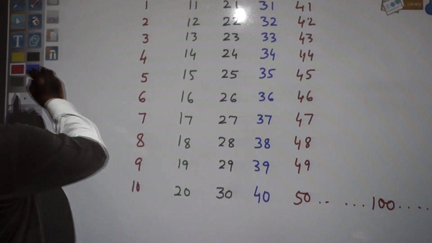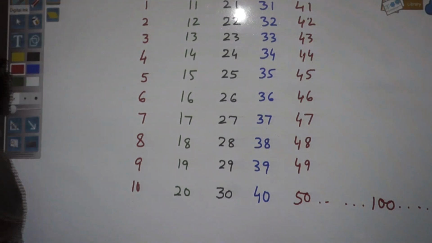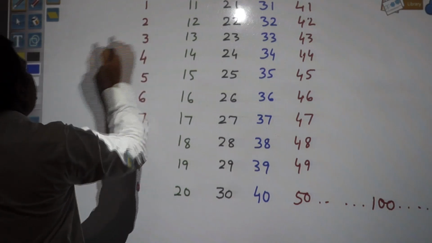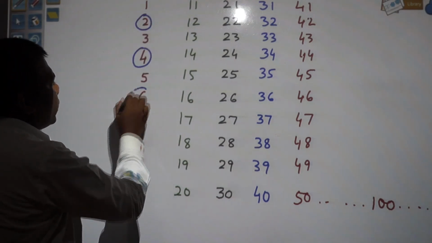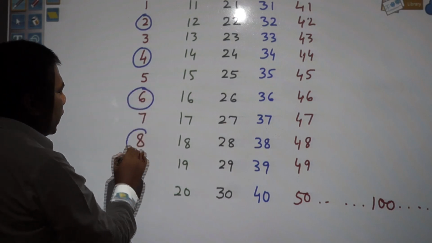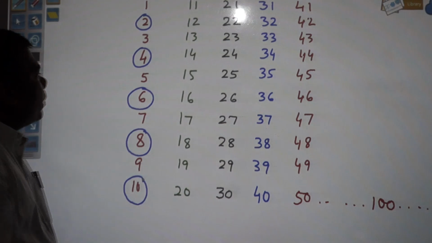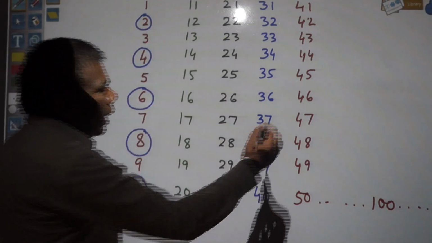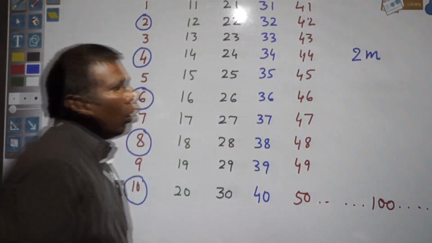Multiples of 2 means 2, 4, 6, 8, 10 and so on. So multiples of 2 can be expressed as 2m.